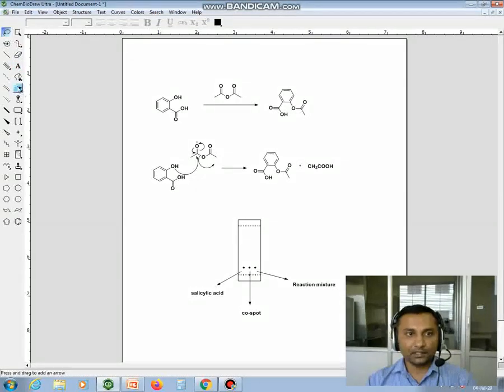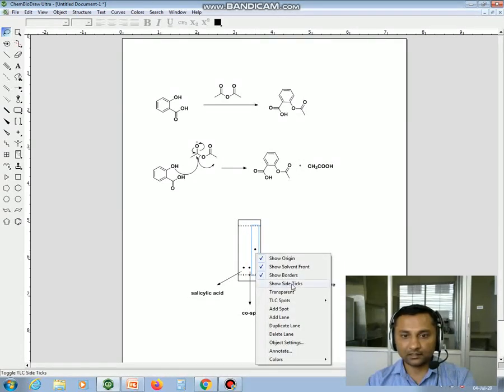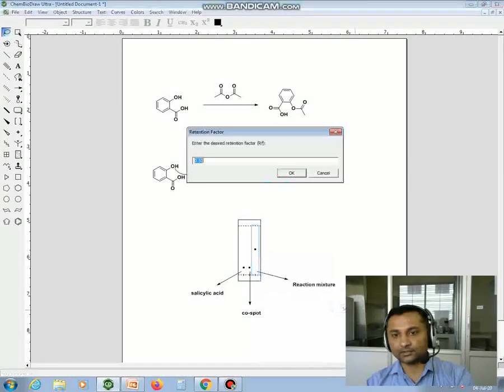So obviously if you check the TLC, this spot will move in a certain solvent system. Okay, so if you click on this spot, you can rotate and move this spot from one place to another place. Even you can set the Rf value from this option, set Rf.